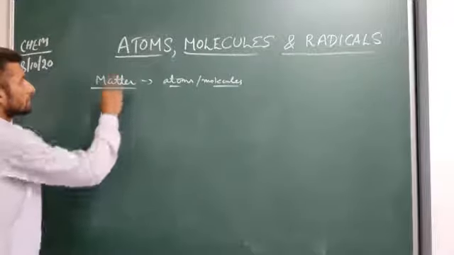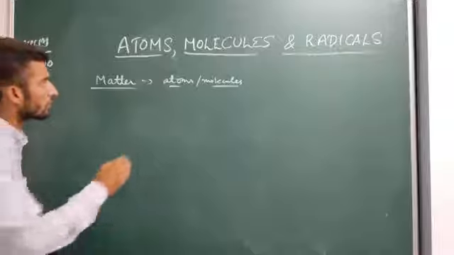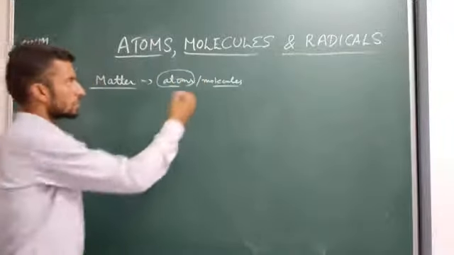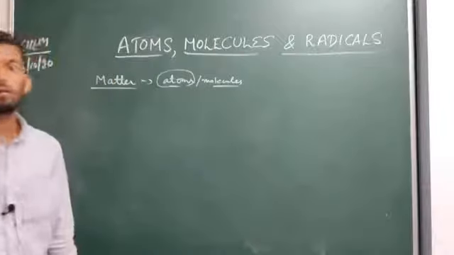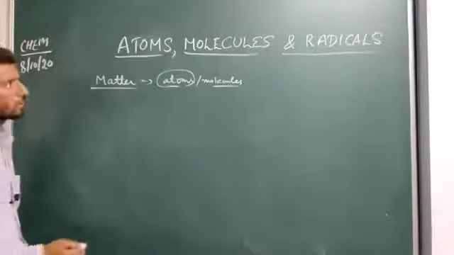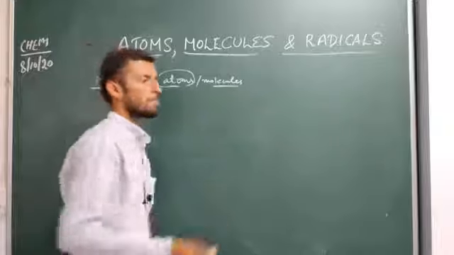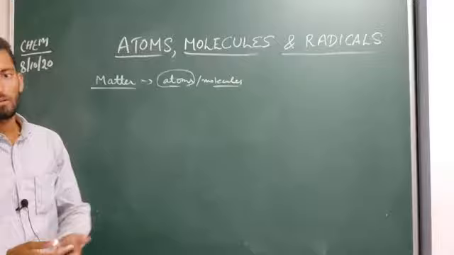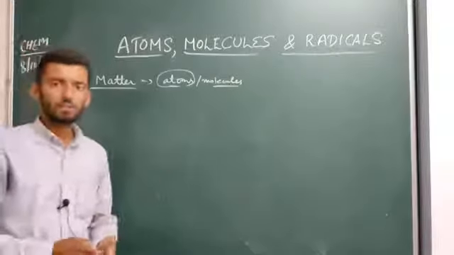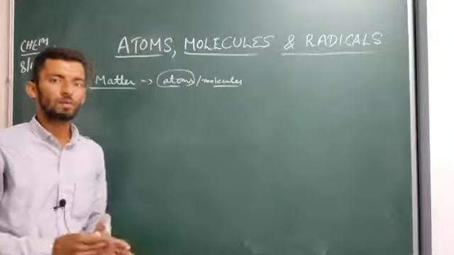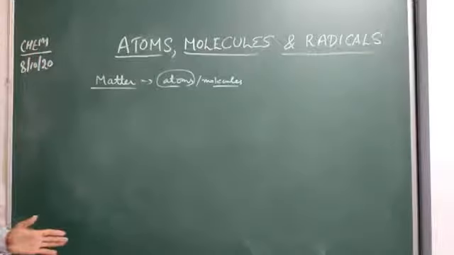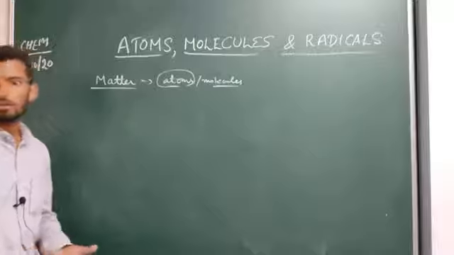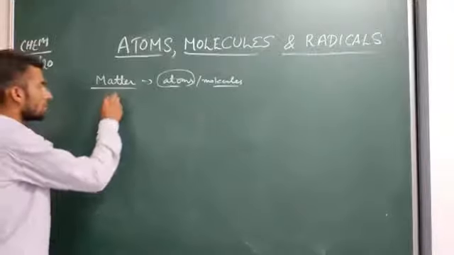In this chapter, first of all, we will study the basic part, that is what is an atom. Then we will study what molecules are, how molecules are formed, then compounds, then valency. After that we will study radicals, which are charge carrying particles, how they combine together, and the periodic table in brief, and the position of the elements. Clear? So starting with, first of all, what is an atom?